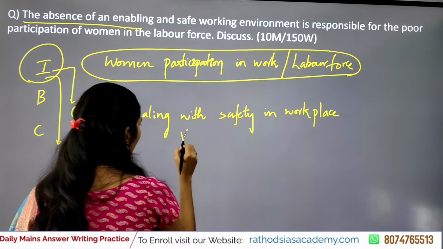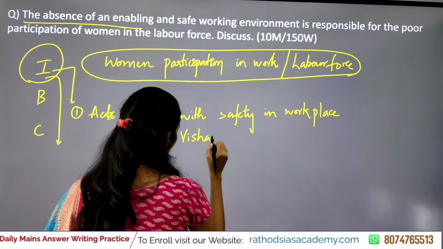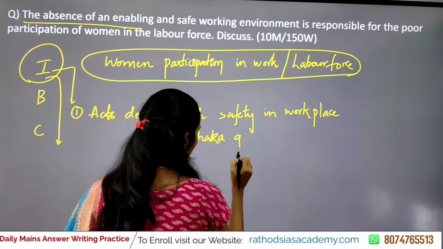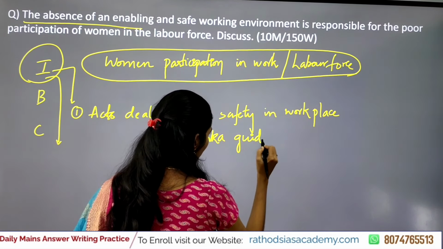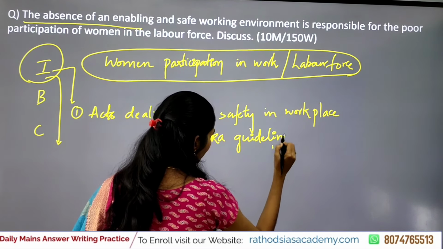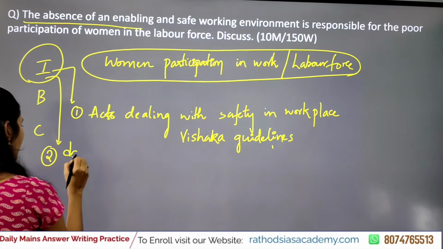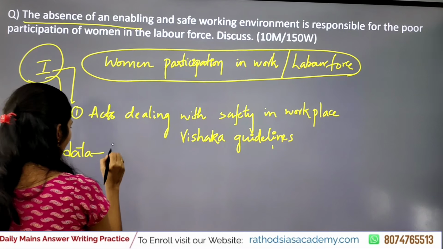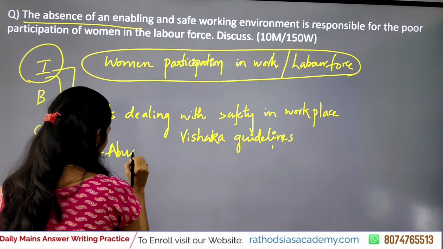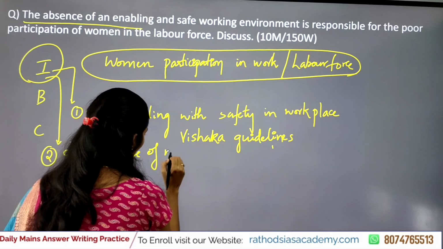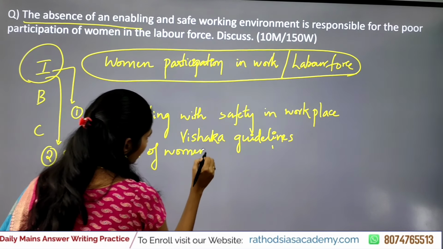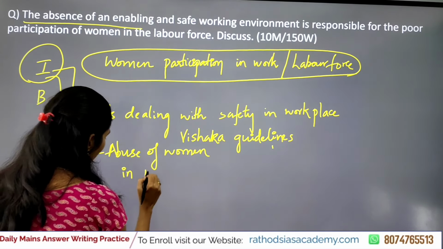Or else you can write about Vishaka guidelines. Or else you can write about recent data which talks about abuse of women in the workplace.